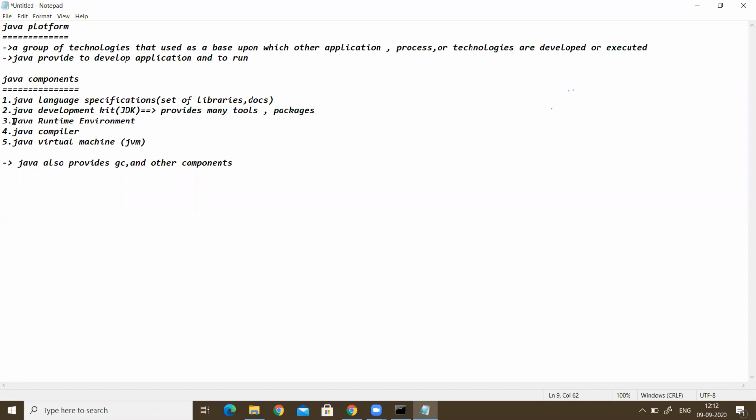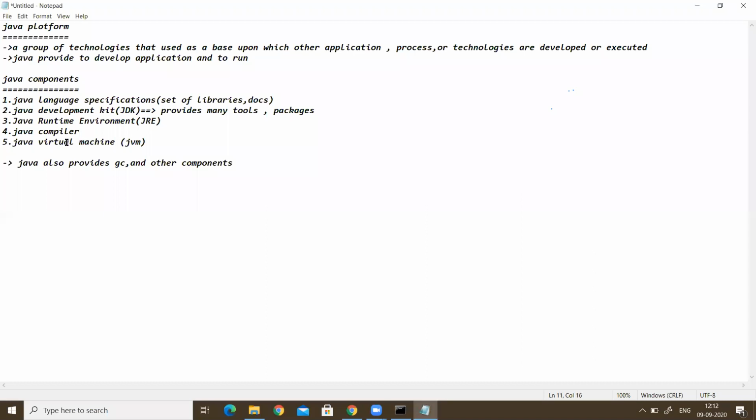The next one is the Java Runtime Environment. When we write the program using the Java Development Kit, after writing the program, we want to execute it. To execute that Java program, the runtime environment is useful. This environment we call JRE, the Java Runtime Environment.